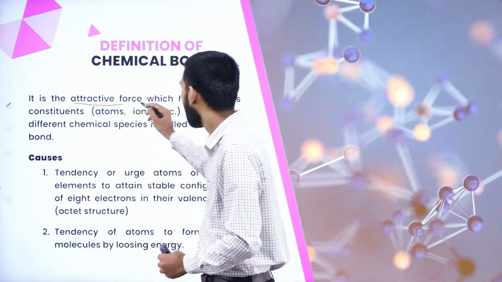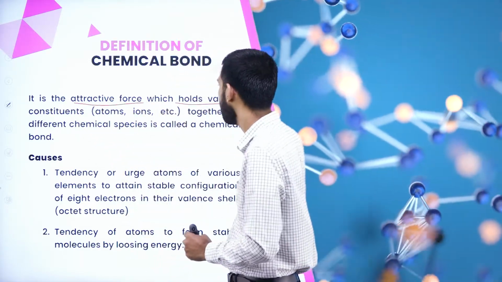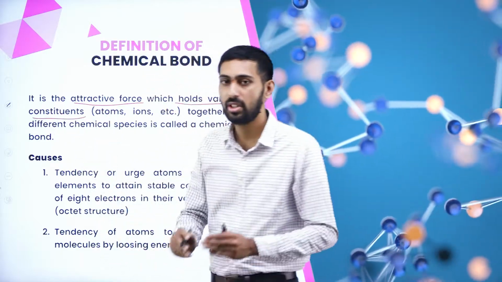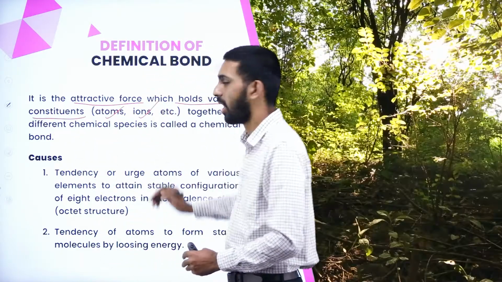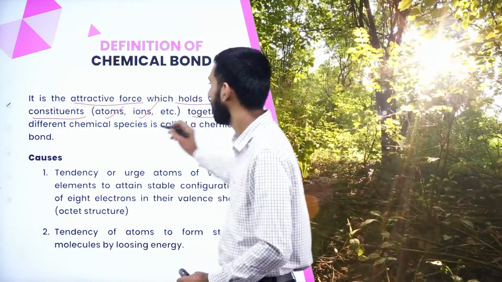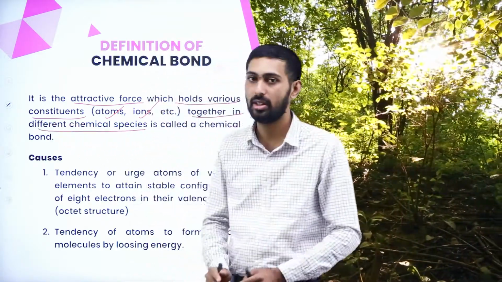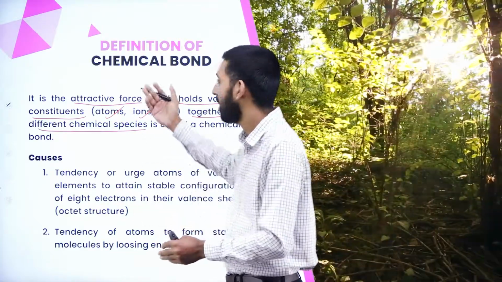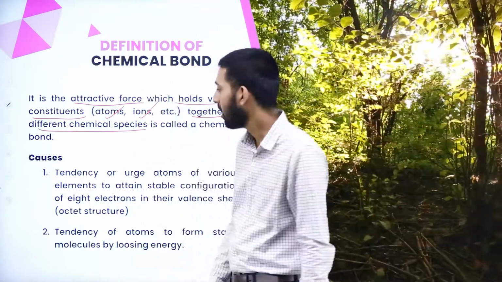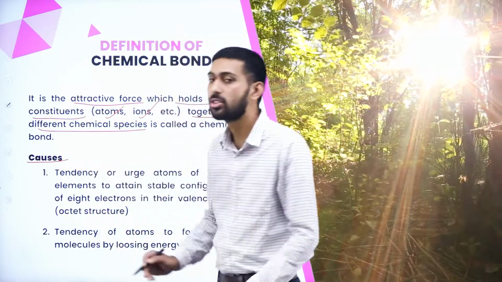It is the attractive force which holds various constituents, like atoms or ions, together in the different chemical species. Then it is considered a chemical bond. Next, what are the causes of chemical bond?